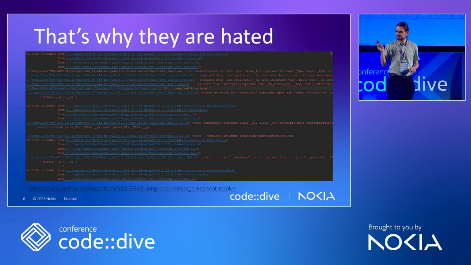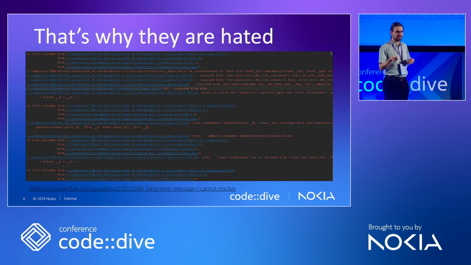This one specifically was from a Stack Overflow user, an unfortunate one, who forgot to implement a comparison operation in their class, which was used in one single function exactly once. And this is the error. So yeah, this is rough. That's why they are hated.